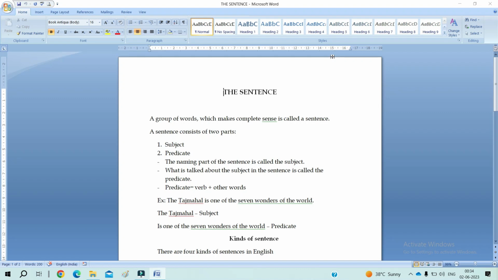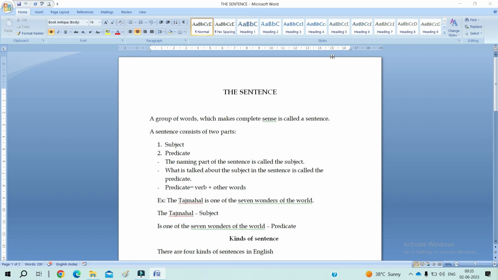This is Sujata. In this video, we are going to learn about the sentence. We know already a sentence is a group of words which makes complete sense, right? So, a sentence consists of two parts, that is subject and predicate. The naming part of the sentence is called the subject. Then, what is said about the subject in the sentence is called the predicate. Simple. Okay. So, here predicate is equal to verb plus other words.